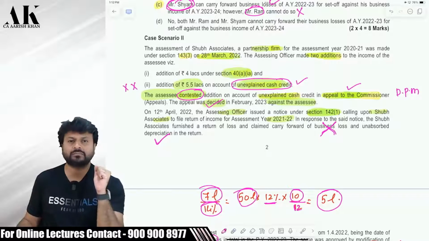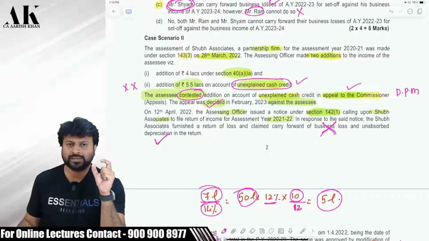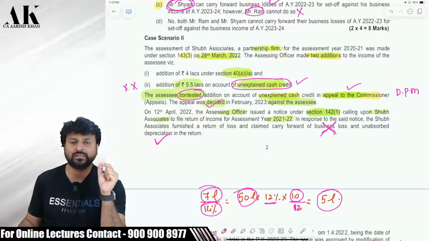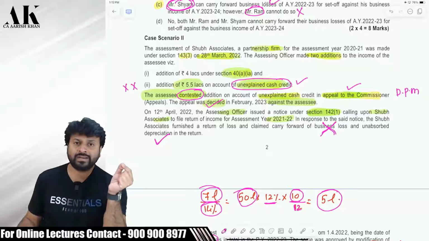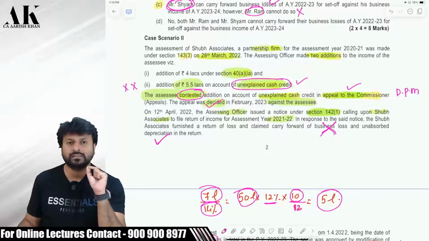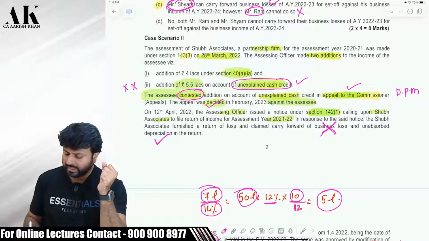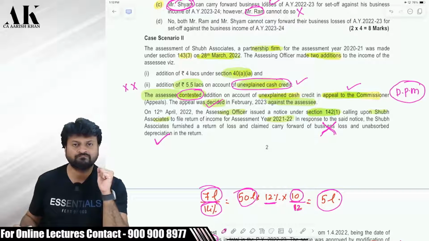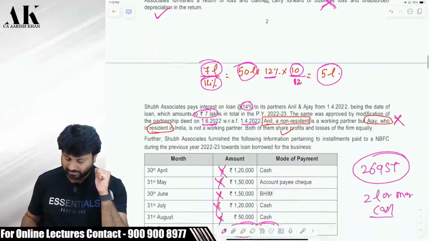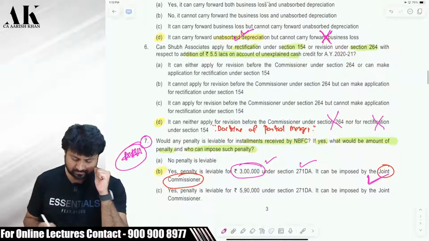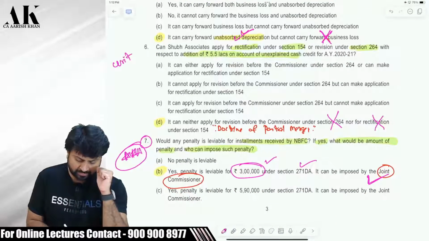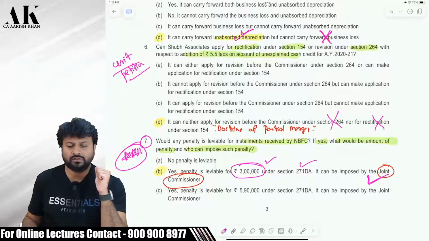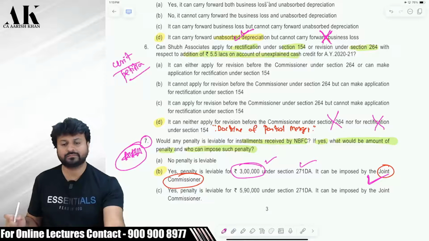Why, sir? Because 154, that is rectification of apparent mistake, and 264, that is revision by CIT, both the sections say that if any matter has already been considered and decided in an appeal, then that matter cannot be reopened in rectification or revision, and this is known as the doctrine of partial merger. Therefore, unfortunately, now nothing is possible for the assessee. The only thing possible is that the assessee can go to the High Court and file a writ petition. Assessee can go to High Court and file what? A writ petition. Okay, check it please.